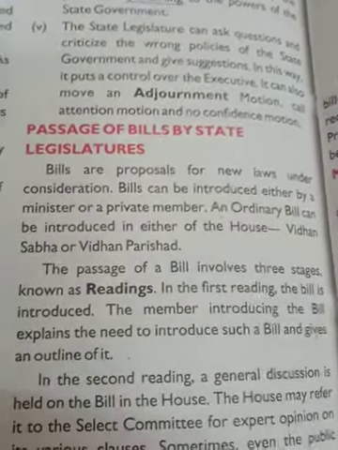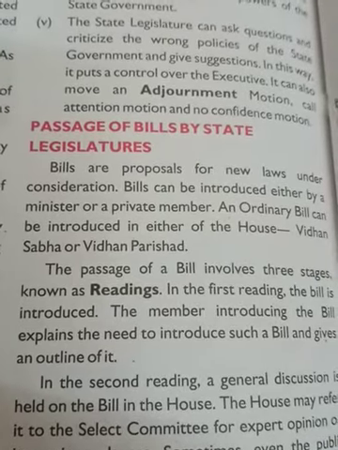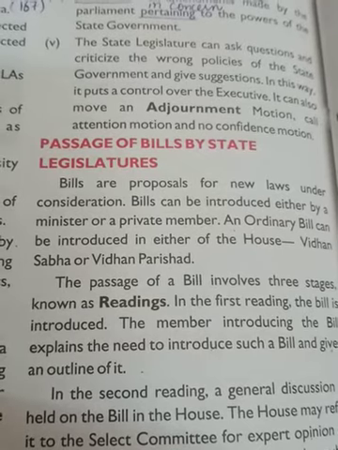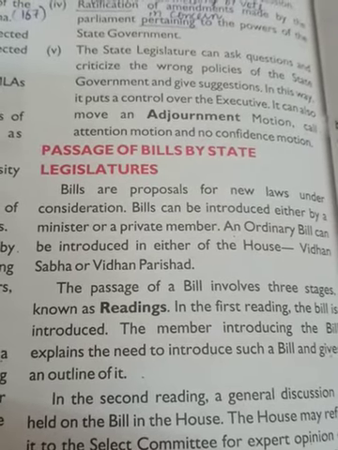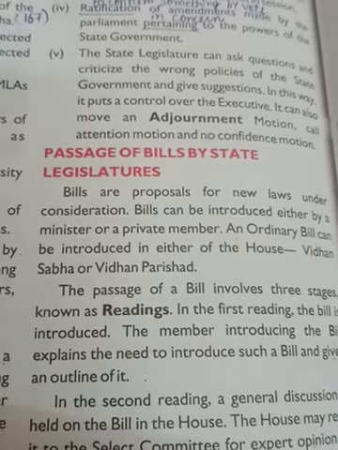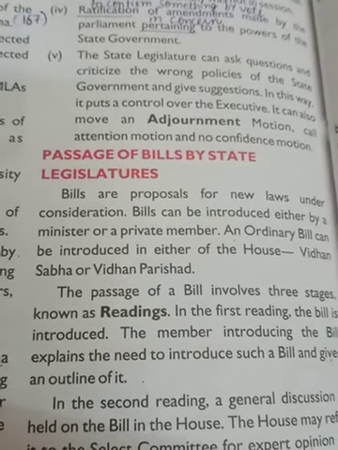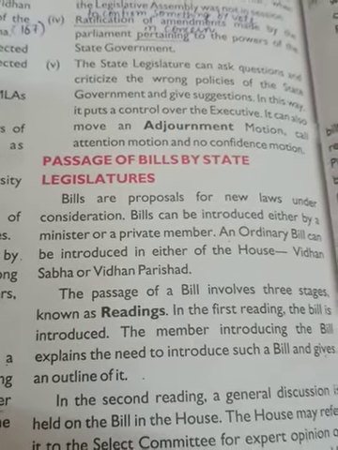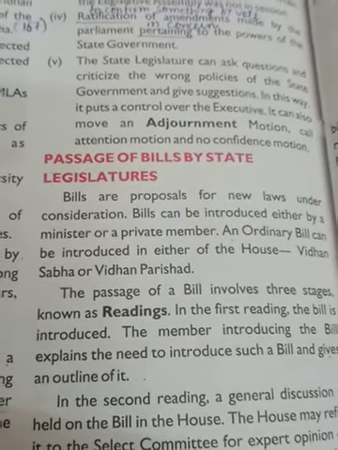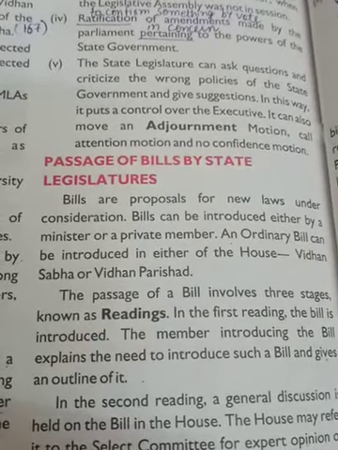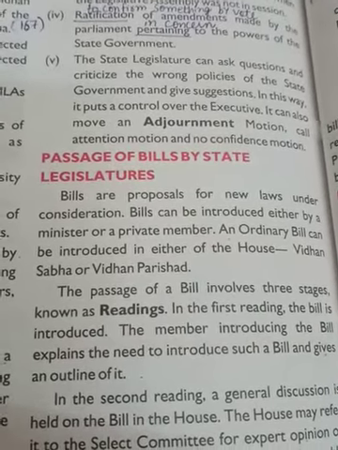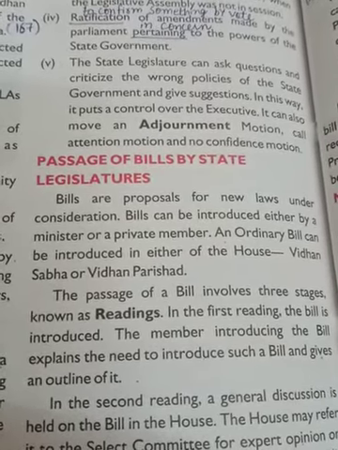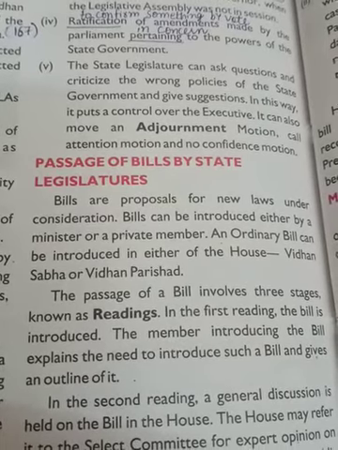Now students, we will study the passage of bills by the state legislature, meaning how bills are passed. Bills are proposals for new laws under consideration. Bills can be introduced either by a minister or a private member. An ordinary bill can be introduced in either House, Vidhan Sabha or Vidhan Parishad. So these are proposals for new laws, and a bill can be presented in both the houses, and it can be introduced by any minister or by a private member.